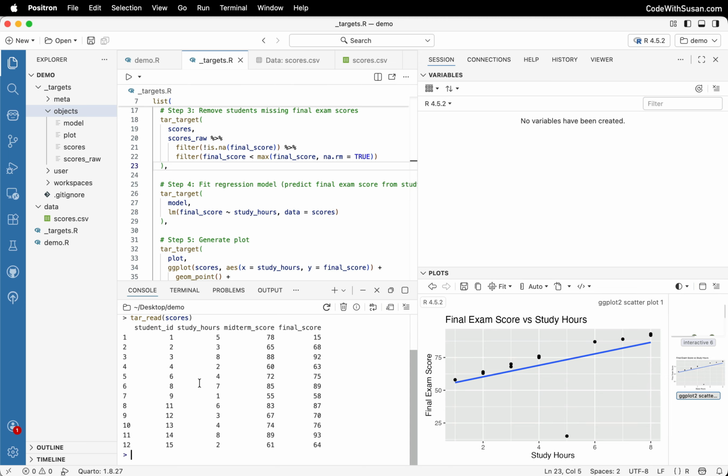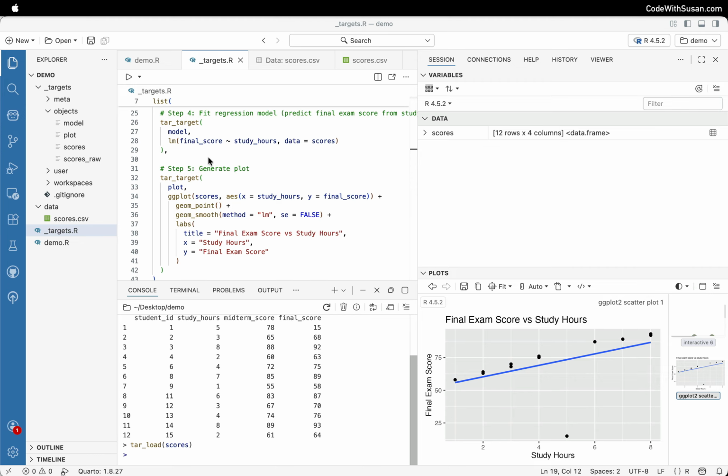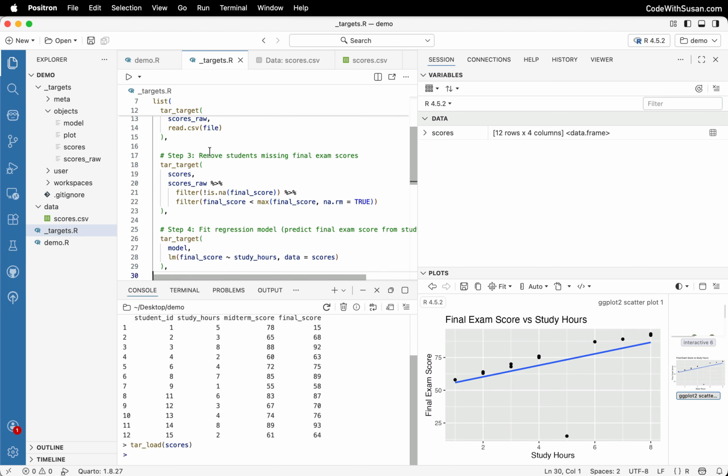The final modification I want to make to this pipeline and this example is I'd like to outsource some of the commands that are happening with my targets. Right now, everything is just jammed inside of this _targets.R file, and that works for this small example, but you can imagine as your project grows in complexity, so will your number of targets, and the underlying commands or code that your targets are executing are going to grow themselves, and it's not going to make sense to just have everything in this one monolithic file. So we want to divide and conquer this out into separate function files.